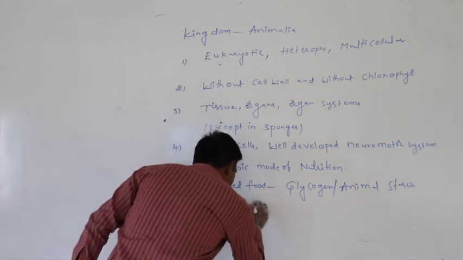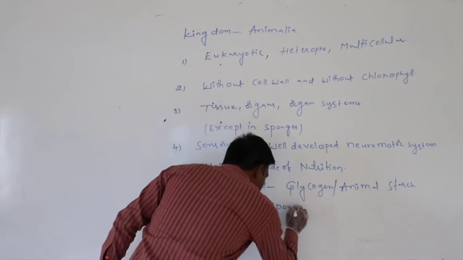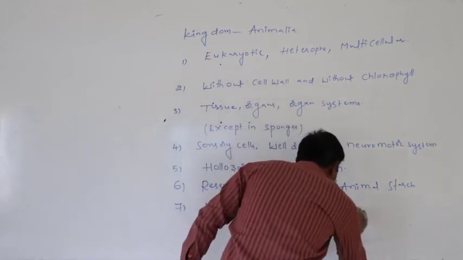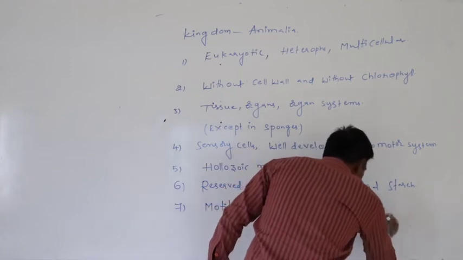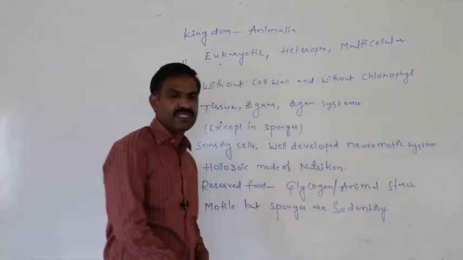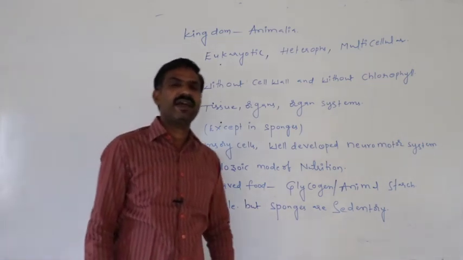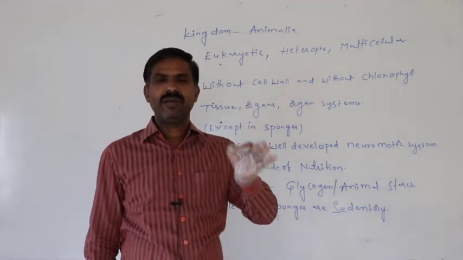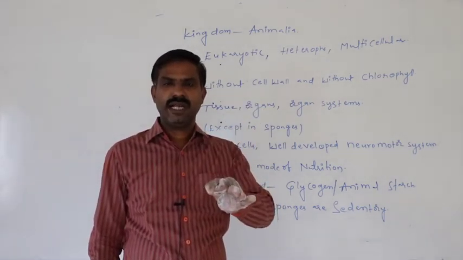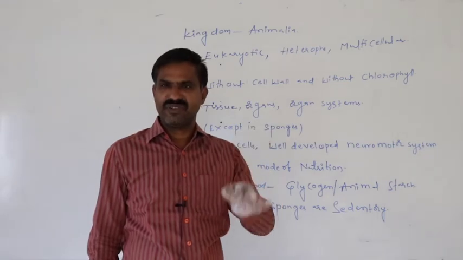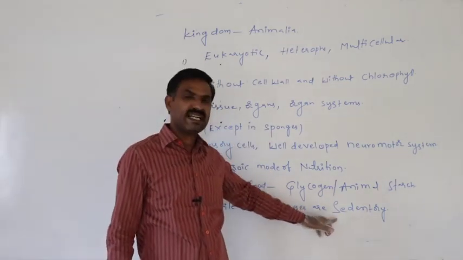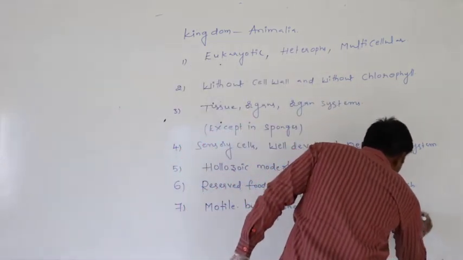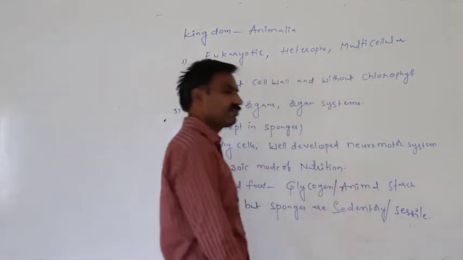But sponges are sedentary. Sedentary means sessile. They are not able to show movement. They are fixed to the ground and do not move throughout their lifetime. That is said to be sedentary or sessile. This is also called sessile nature.